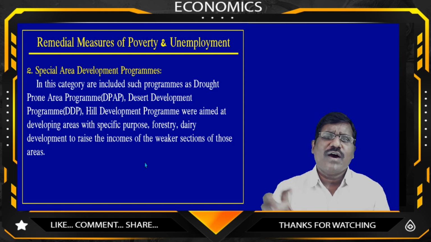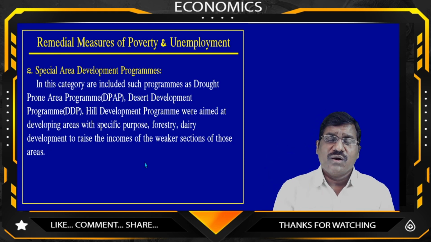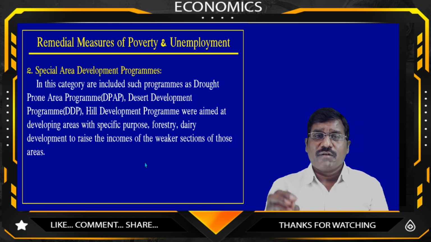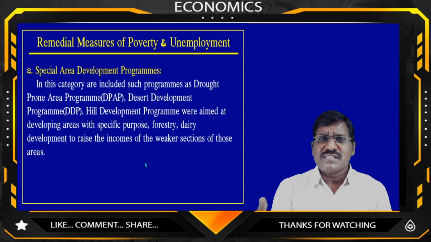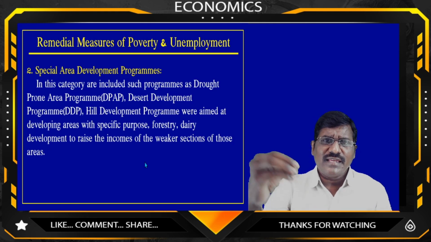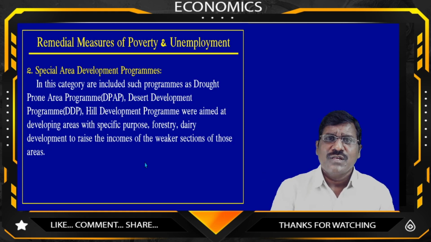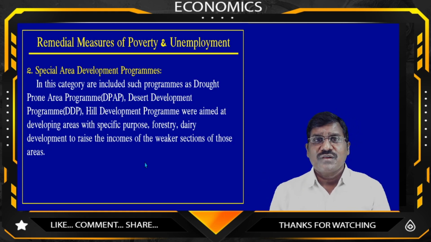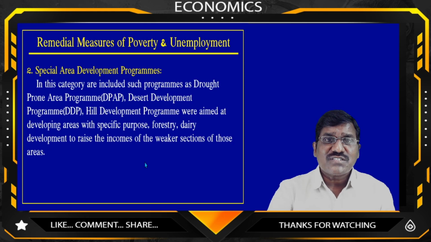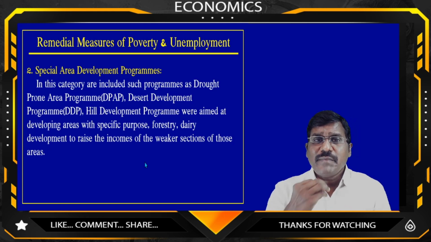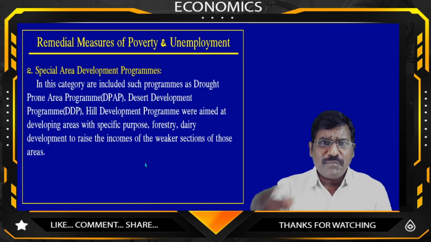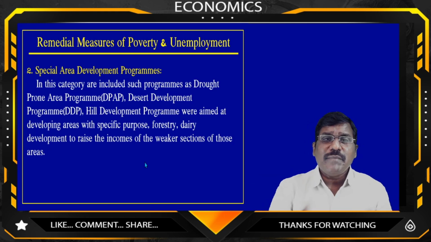The people who are living in these areas, the government should provide more benefits and more remedial measures to reduce poverty. Why? Because they are far from the society. They have no opportunities. Why? Because they are in the hill areas and the desert areas. So many tandas are there, so many scheduled caste and tribes are there, far from society. So they are not maintaining the minimum basic needs, isn't it? They are below the poverty line.